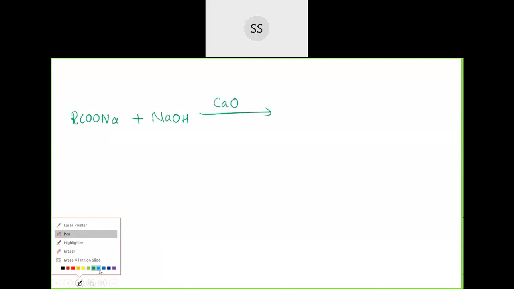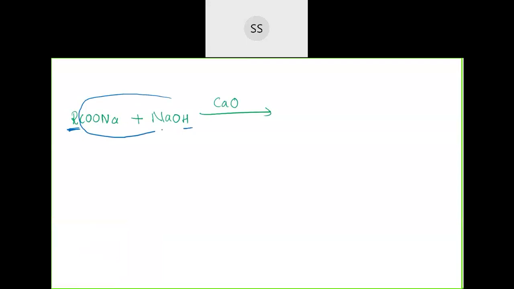Now see how the reaction goes. We take RCOONa and make it react with sodium hydroxide in the presence of calcium oxide. During the reaction, an alkane will be formed. It's a direct reaction. The alkane is the R molecule reacting with H. Heat has to be provided, a lot of heating. When you heat them, this whole compound will go out and R will react with H, so R-H will be formed, plus this, which you can combine together and see what the product is.